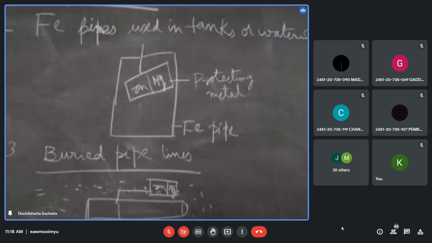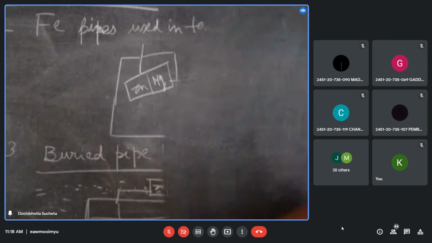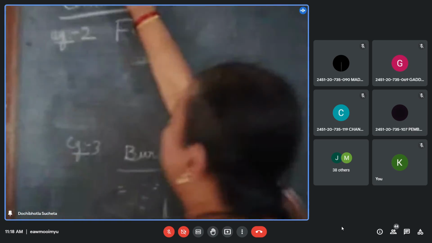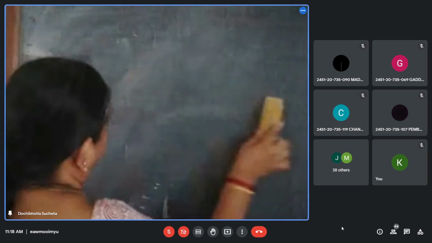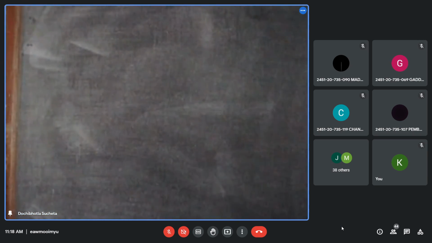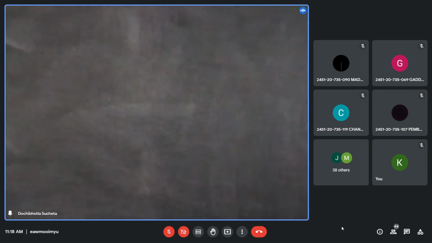So till now, what you have written in your notes is sacrificial anodic protection. Now the heading will be impressed current cathodic protection. In impressed current cathodic protection, what are you taking? The passing DC power supply. Easy, you can write it. You might have understood. So what's the second one?